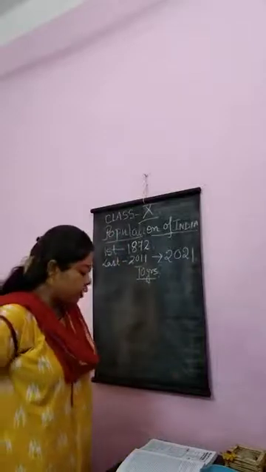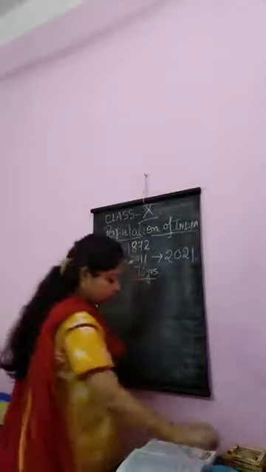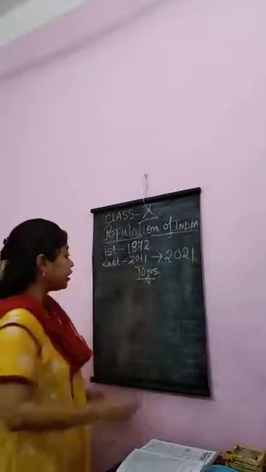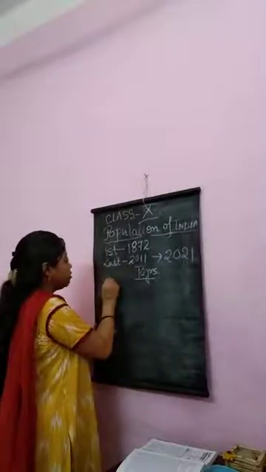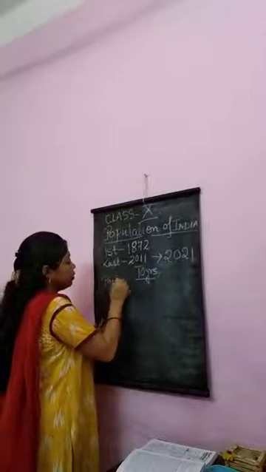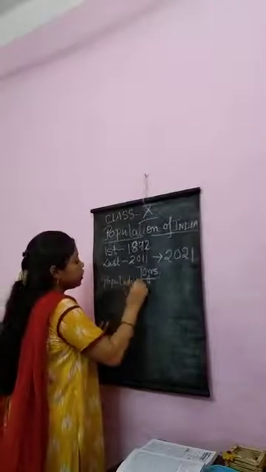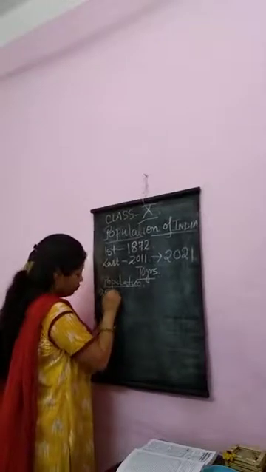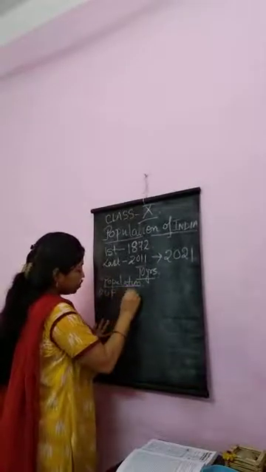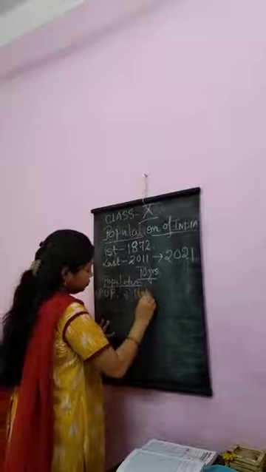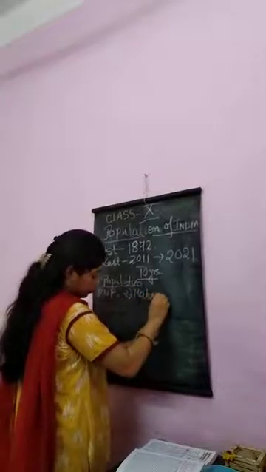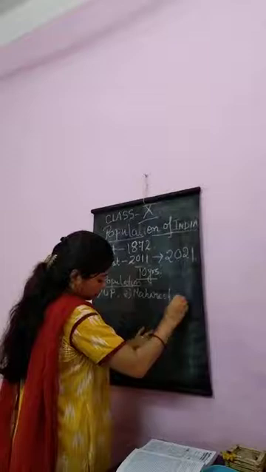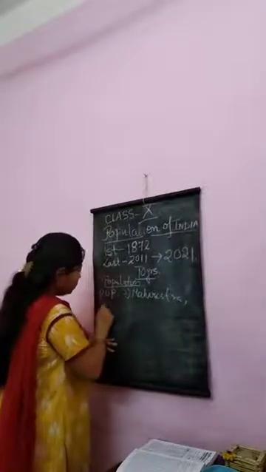The most populated state of India. Which is the most populated state of India, population wise? Number 1 is UP. Second is Maharashtra. Third is Bihar.